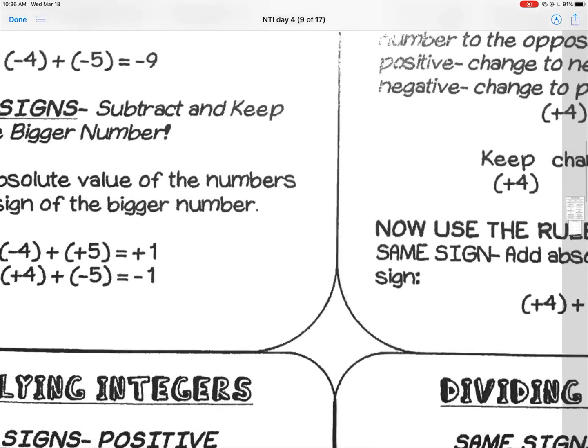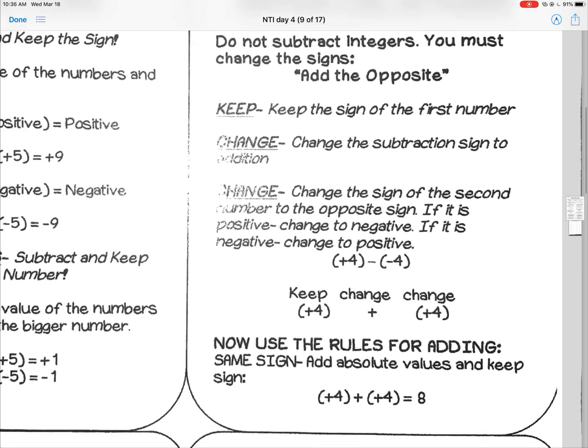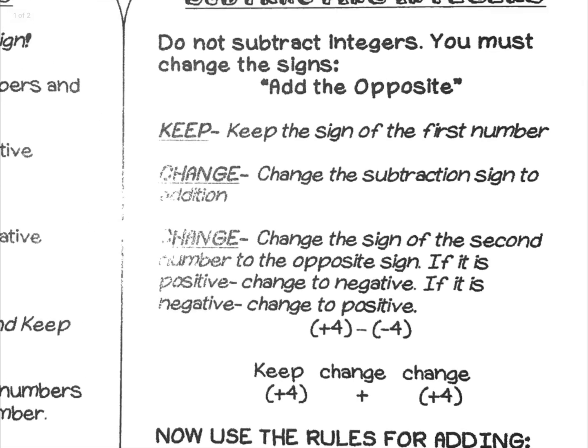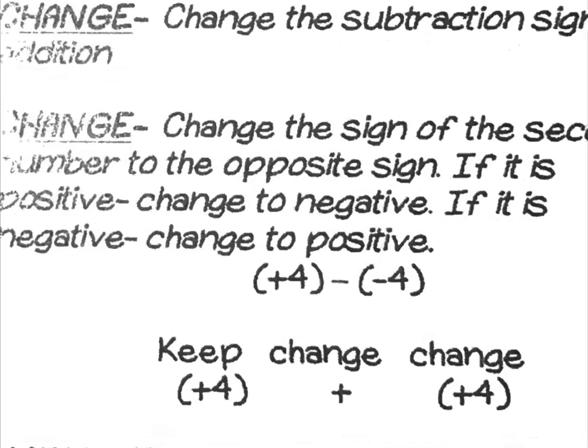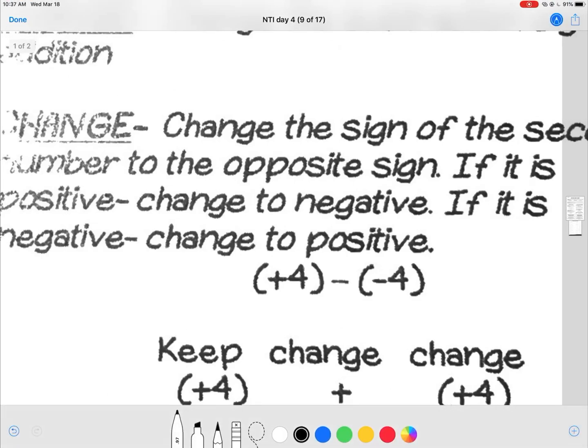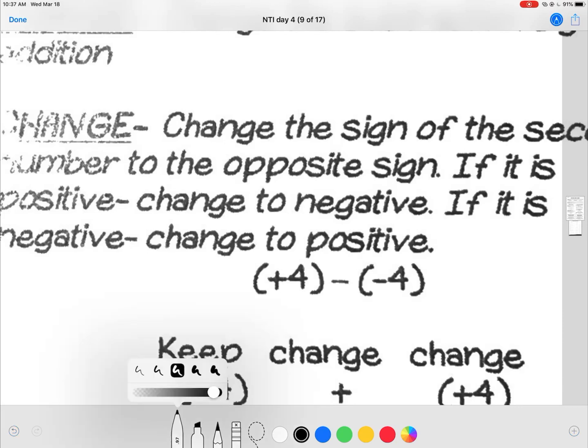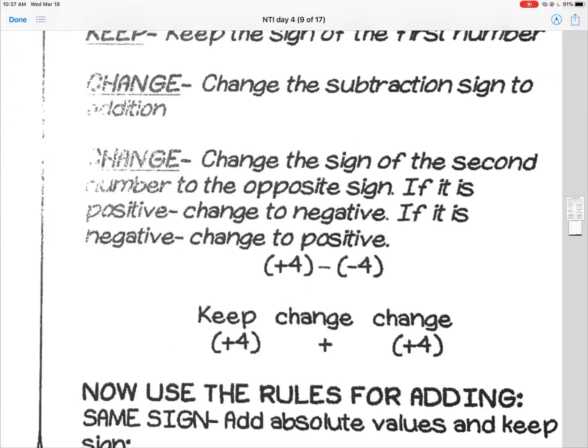And then finally, when you have subtracting integers, you can keep, change, flip, or keep, change. So you notice that I have a +4. What I'm going to do is keep the positive sign. That's the first one, so there's the keep. A negative, change to a positive. A negative, change to another positive. So keep, change. And that is what you can do to put it into addition and solve it maybe more easily from there. That is kind of the way that you solve adding and subtracting.